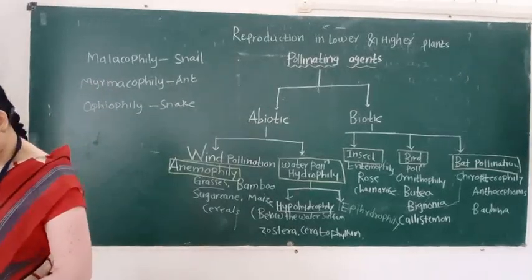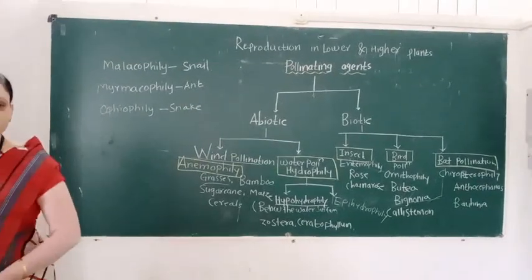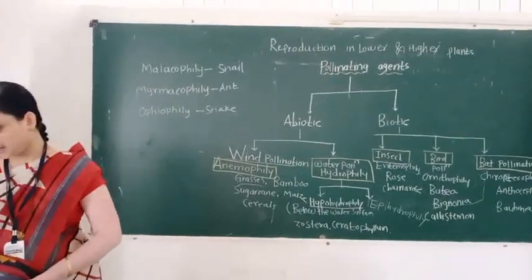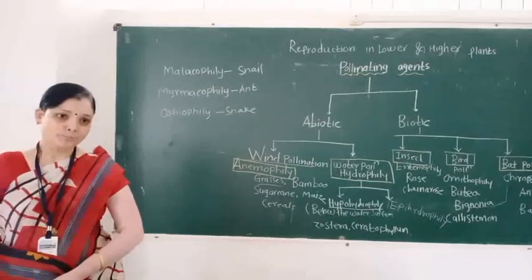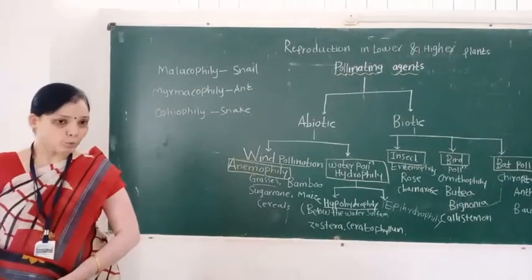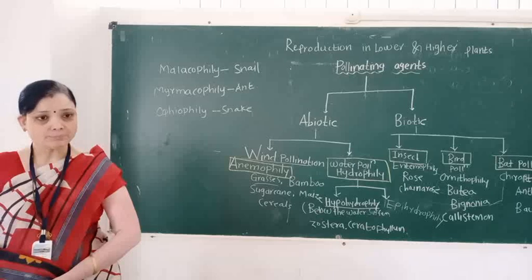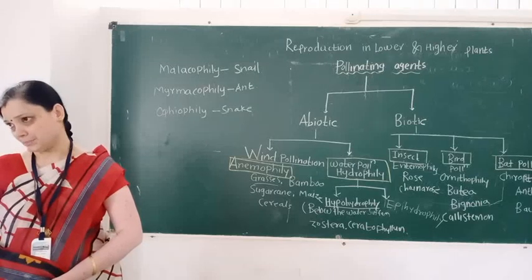In wind pollination, which floral adaptive characters take place? First character, flowers are small and inconspicuous.